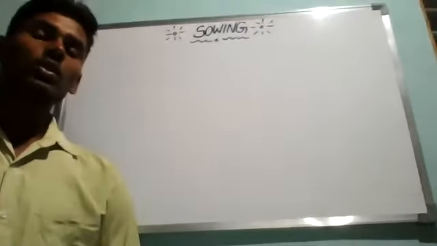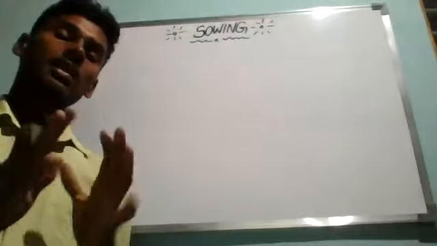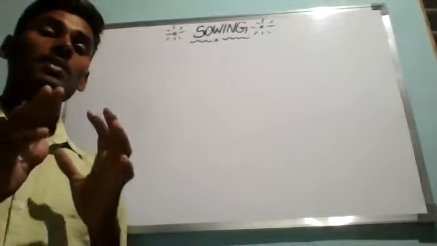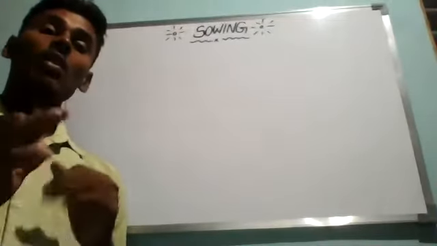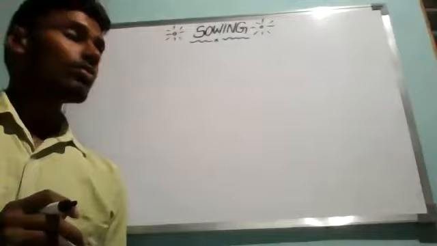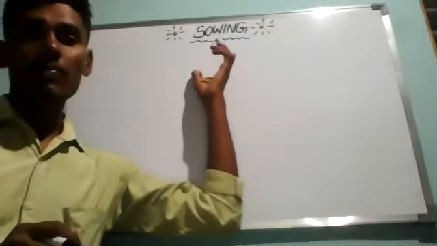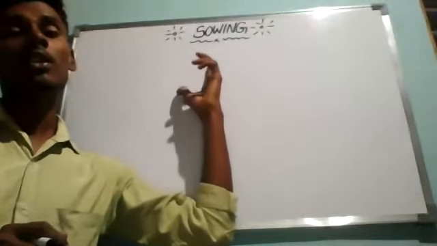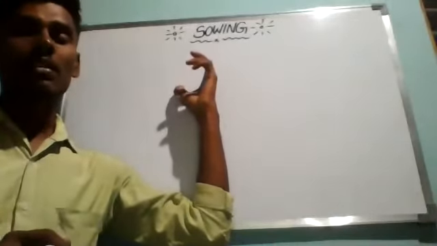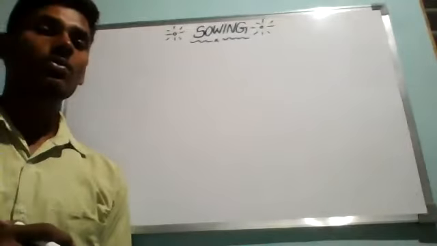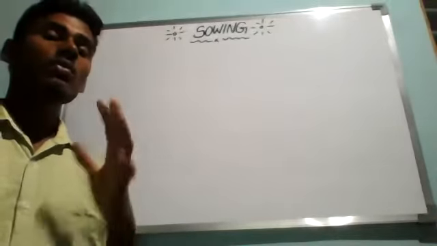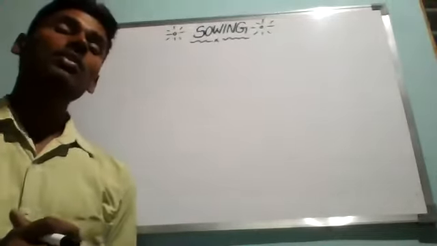Good evening, children. In today's class, we are going to study the second step in the basic processes of crop production, which is sowing. This is the second step of basic practices of crop production. We know the first step is preparation of soil.